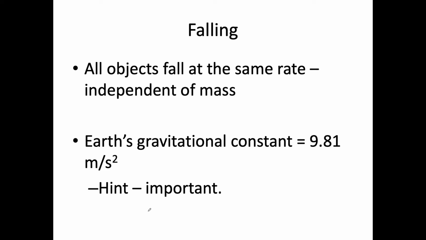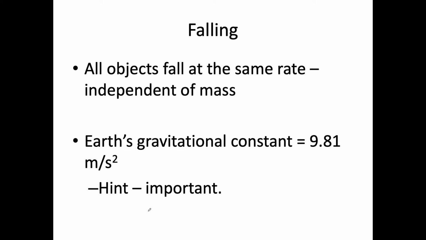Hello, ladies and gentlemen. We're going to talk about acceleration going in a vertical direction, up and down. On this planet, we have an acceleration in falling. Galileo figured out all objects fall at the same rate, independent of mass. Later, scientists figured out that the gravitational constant is 9.81 meters per second squared.